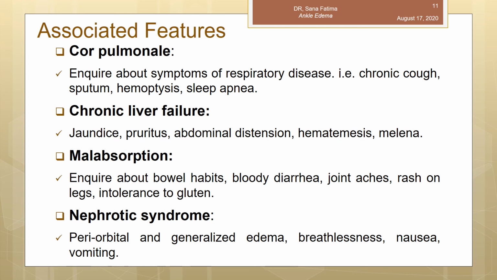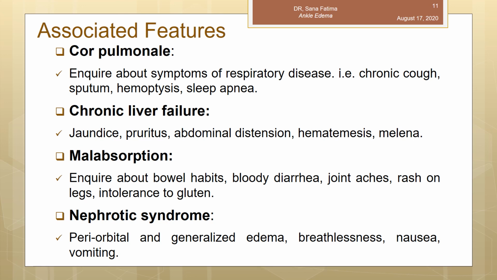In cases of chronic liver failure, the patient will have associated jaundice and pruritus, abdominal distension, that means ascites, hematemesis, that is bloody vomiting, and melena, that is black colored stools. We will also ask about malabsorption, because malabsorption will lead to hypoalbuminemia, and due to that, edema will occur. So we will ask about bowel habits, any bloody or simple diarrhea, any joint aches, rashes on the legs, and intolerance to any kind of diet.